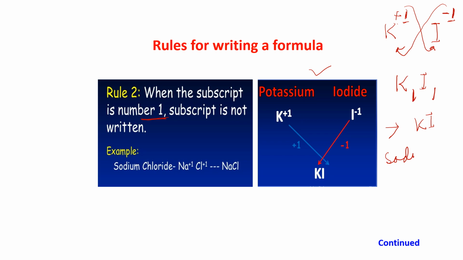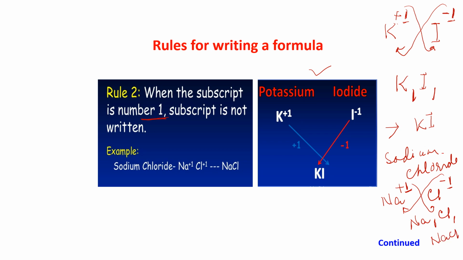Sodium chloride. Symbol of sodium is Na with valency +1. Chloride is coming from chlorine, Cl with valency -1. Crisscross. With sodium this one is coming, and with Cl this one is coming, and both are 1 and 1. So the formula is simply written as NaCl. See here, NaCl. Am I clear to you?